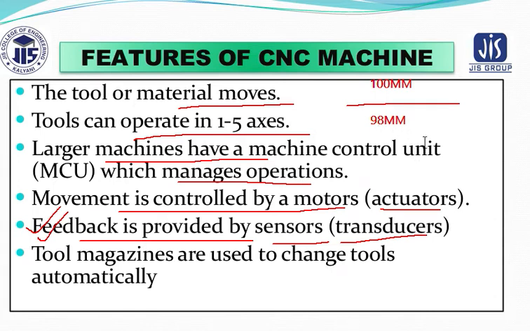So this lacking-behind dimension is passed as feedback to the comparator, where it finds out how much distance is lacking, and that distance is given again as an input signal to the machine control unit, so that you can obtain the exact desired product. And finally, tool magazines are also used to change tools automatically. So you can change the tool according to your requirement or the operation that you are involved in to generate your product.